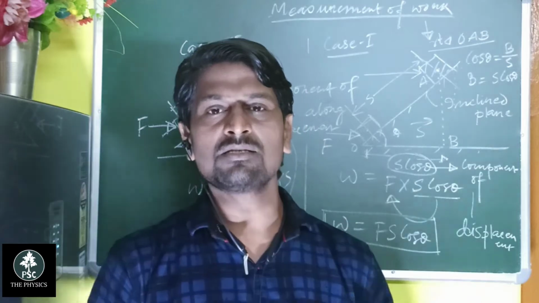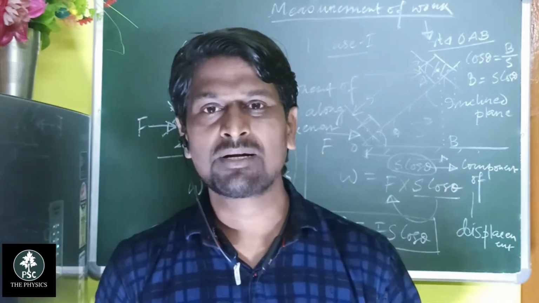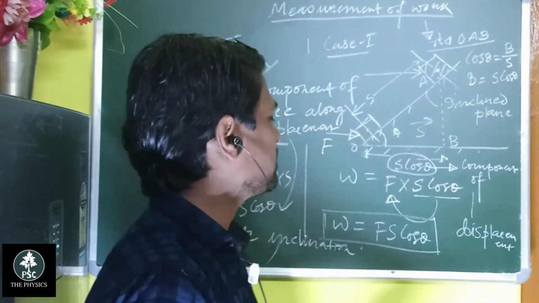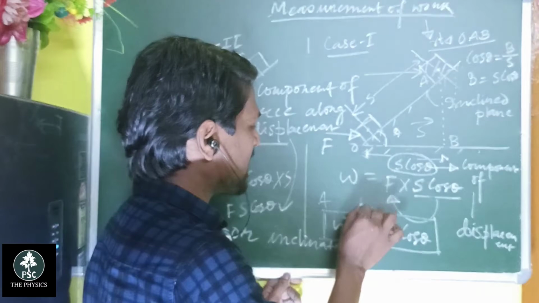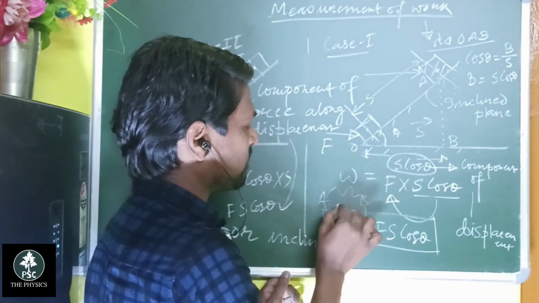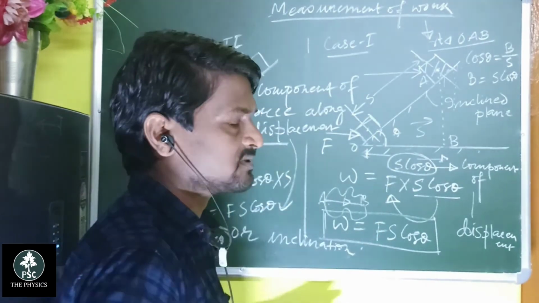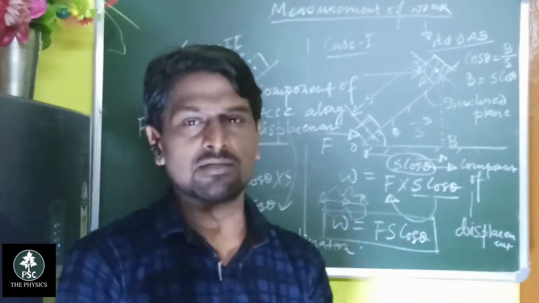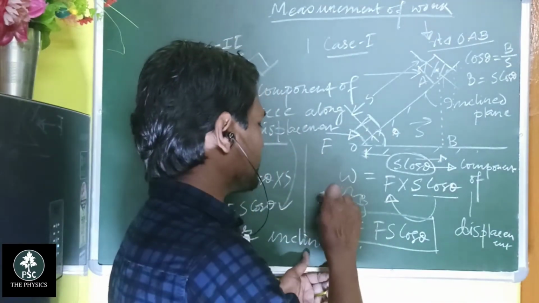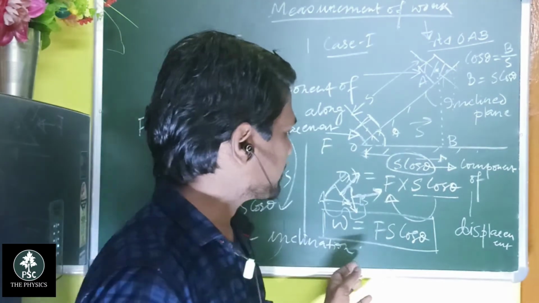So this one is the distance, and you can move anywhere within the room. But if this is displacement, then you have to take a specific direction. If A and B are the 2 positions and you move along that particular direction, then you can say this is the displacement, and all the other paths are only distance, since the direction is always changing at every point.